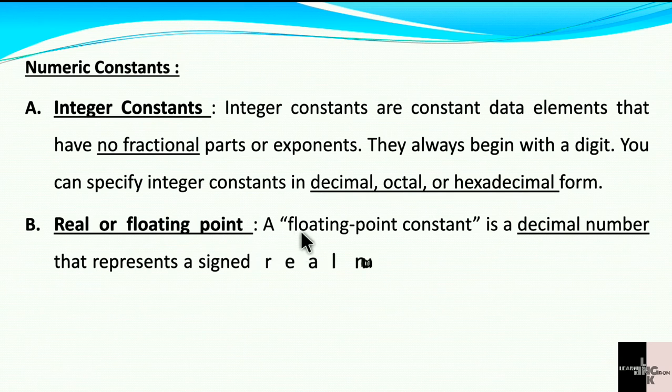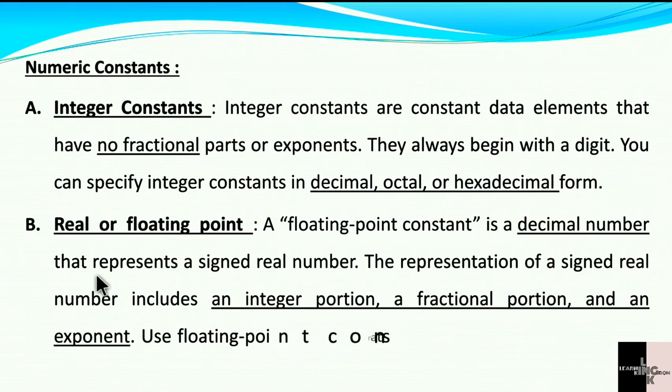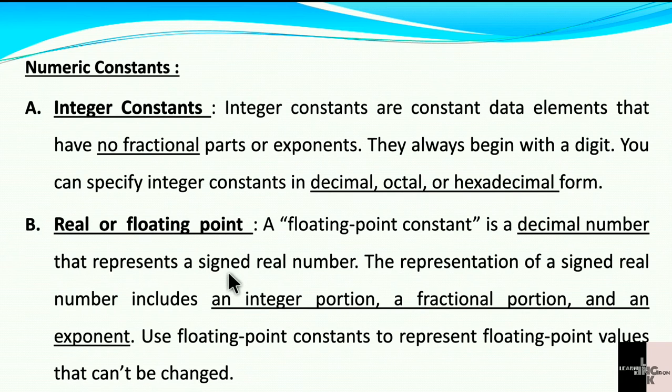What is real or floating point? A floating point constant is a decimal number that represents a signed real number. The representation of a signed real number includes an integer portion, a fractional portion and an exponent. Use floating point constants to represent floating point values that can't be changed. In this constant, for the point values we are using floating point, or real point.